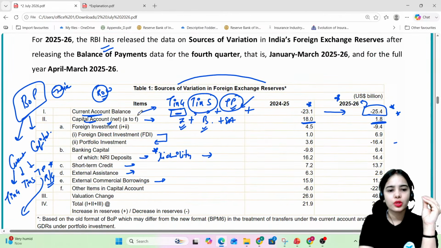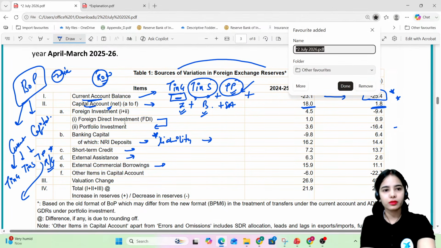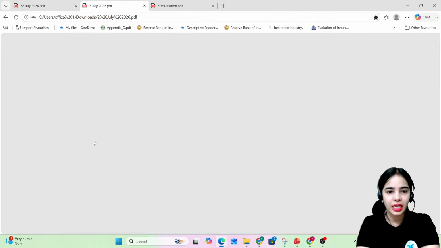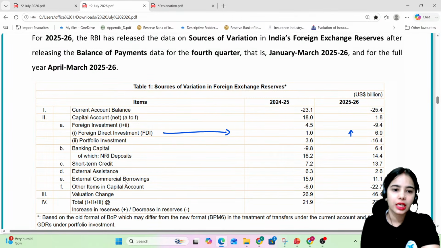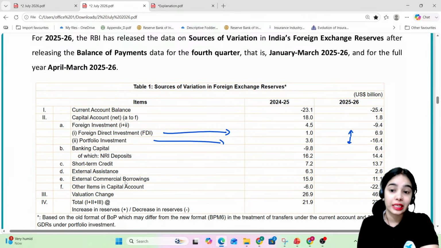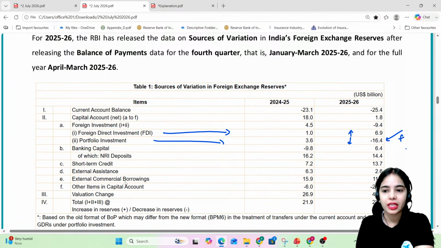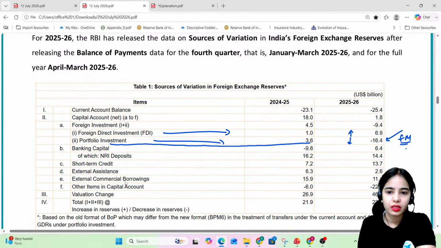Now there is also data given about investment, like the foreign direct investment. You can read it once, because these are the yearly data that are usually considered important. So foreign direct investment increased, but the portfolio investment decreased massively. So you can understand that the portfolio investment in India decreased. Portfolio investment means the investment that is happening in the financial market of our country. So it has substantially decreased.